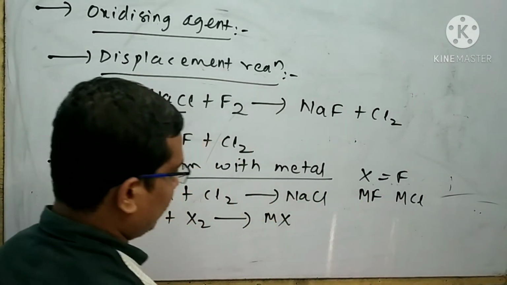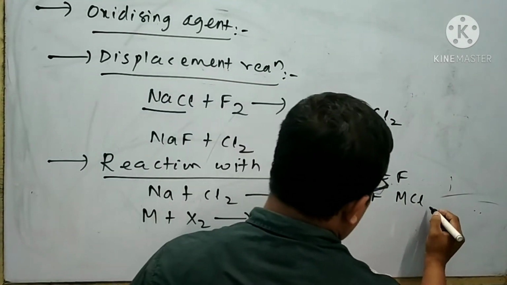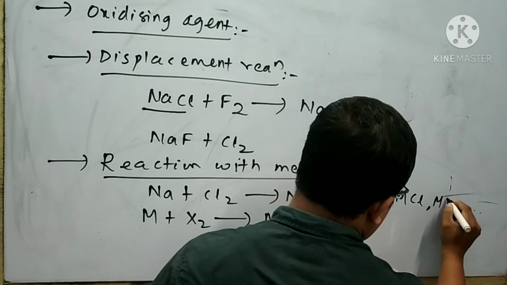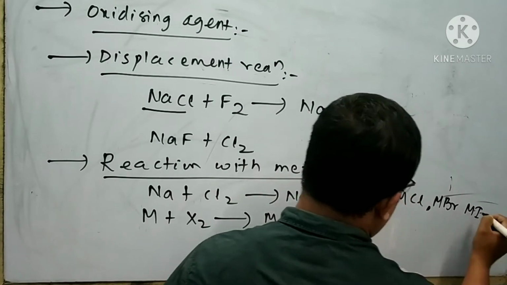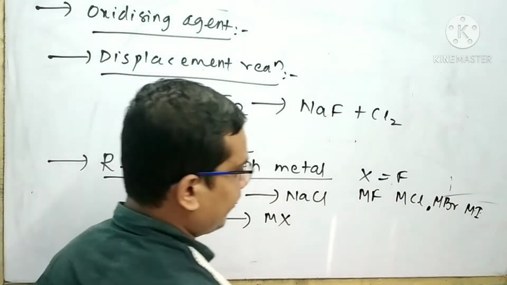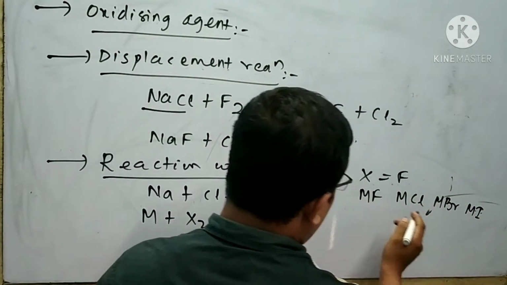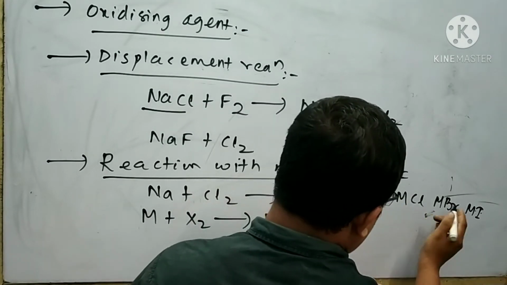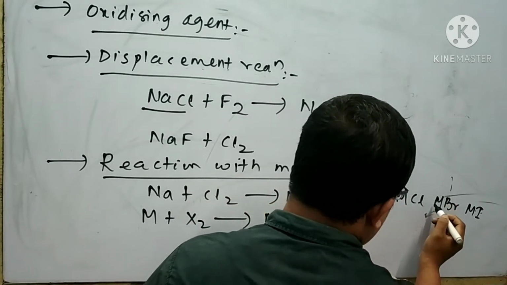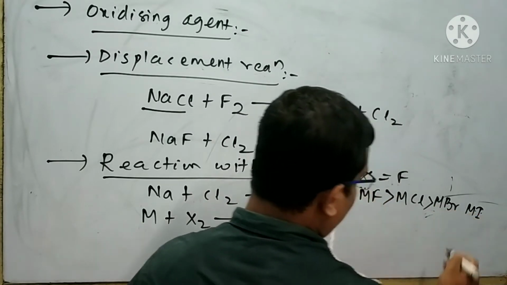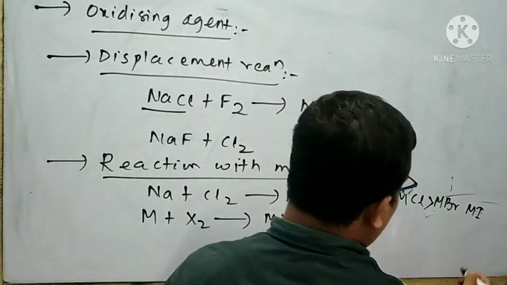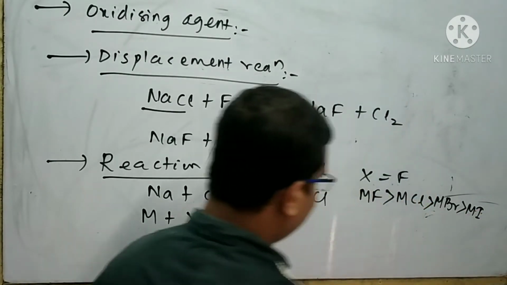If X is equal to bromine, then I can write MBr. Similarly, I can write MI if X is equal to iodine. The ionic character of MF is greater than MCl. MCl has more ionic character than MBr. MBr has more ionic character than MI.